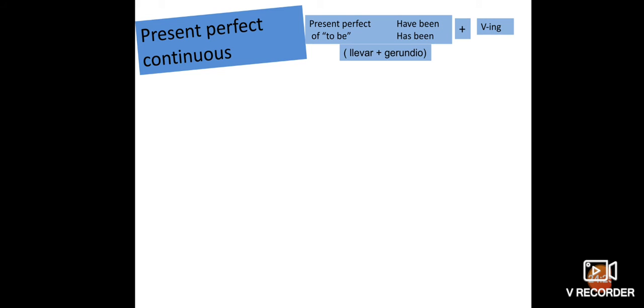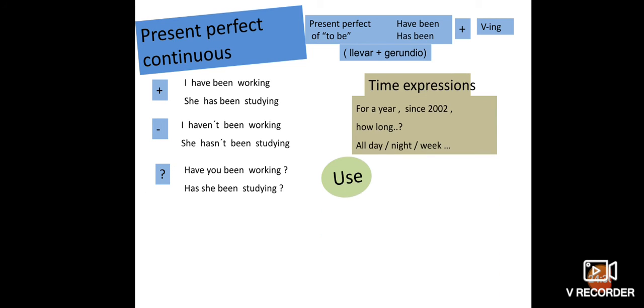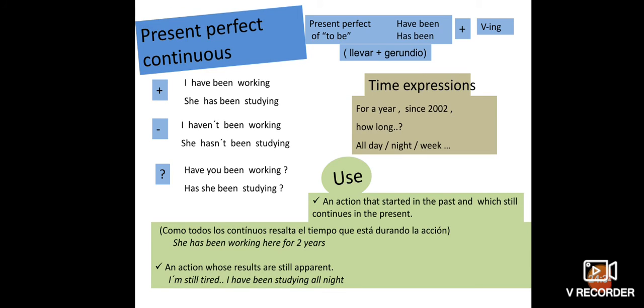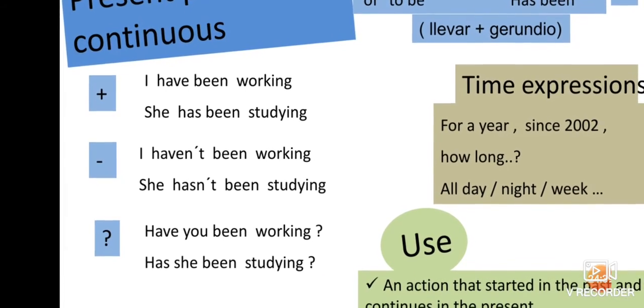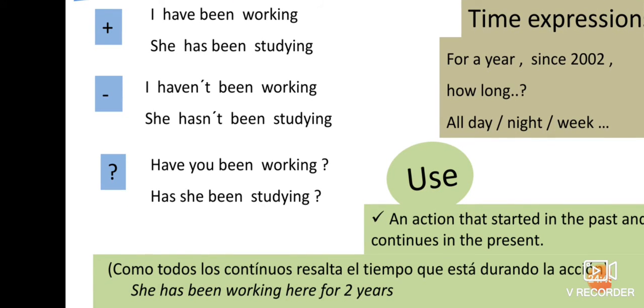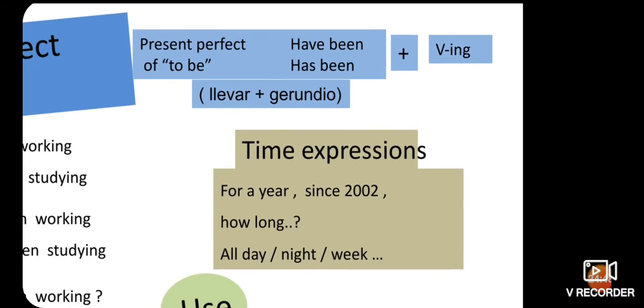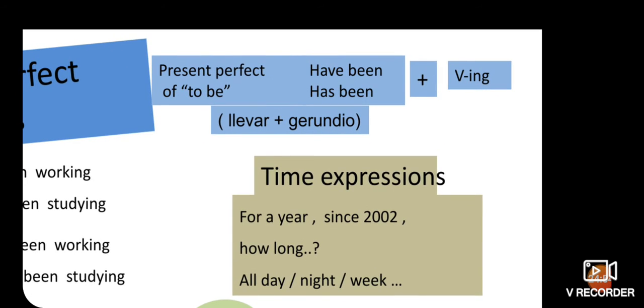So even a woodpecker owes his success to the fact that he uses his head. Now the present perfect continuous tense. You can see the use of present perfect continuous tense. I have been working. She has been studying. I haven't been working. She hasn't been studying. Have you been working? Has she been studying? So here we are using have been, has been.